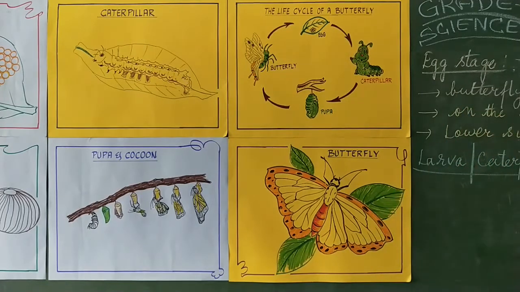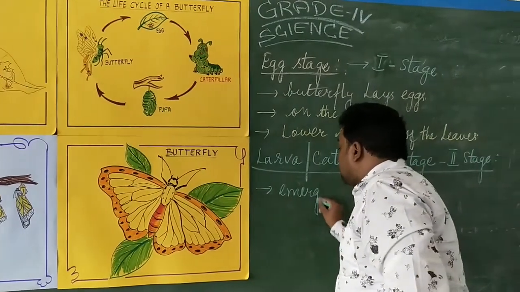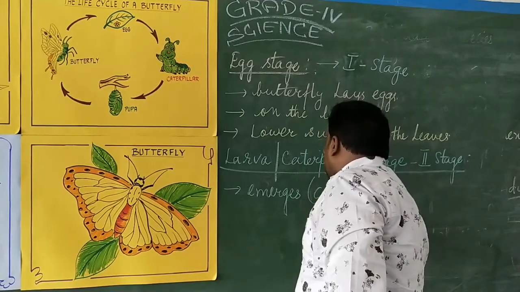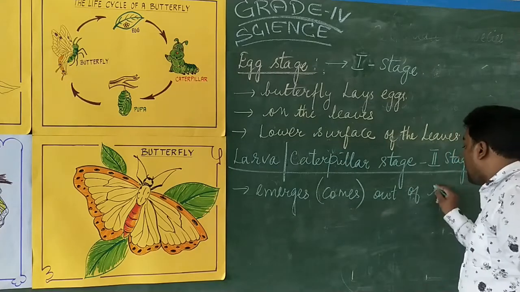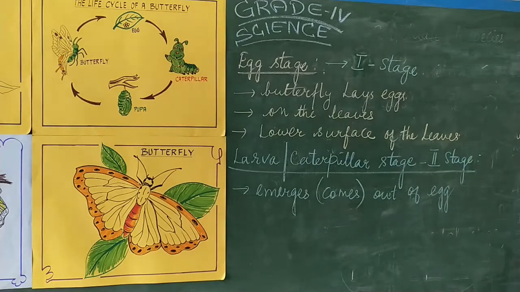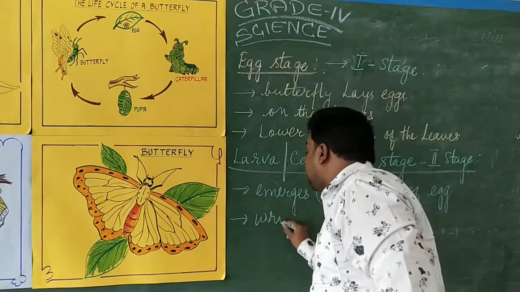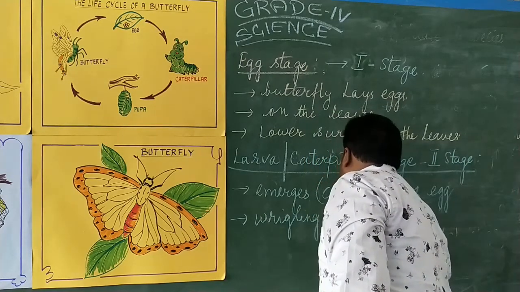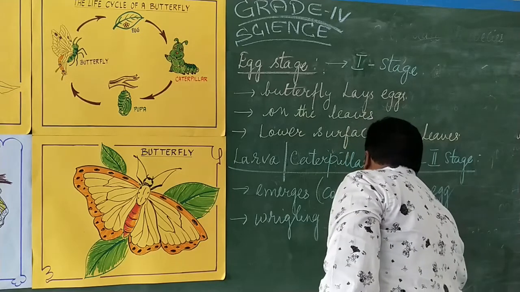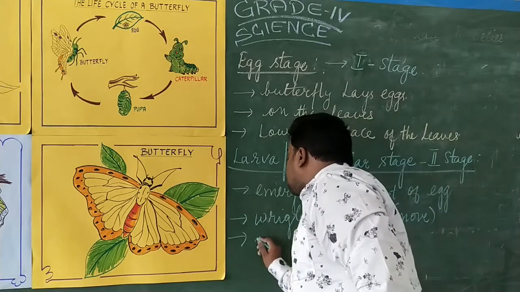So now we will see the caterpillar stage, which we are calling as the second stage. This caterpillar emerges. Emerges means what? Comes out of. எதை விட்டு வெளியே வருது? Out of the eggs. It is a wriggling creature. That means it can locomote. It can move. And this caterpillar will start to feed.